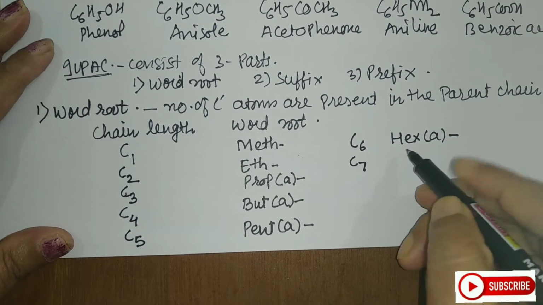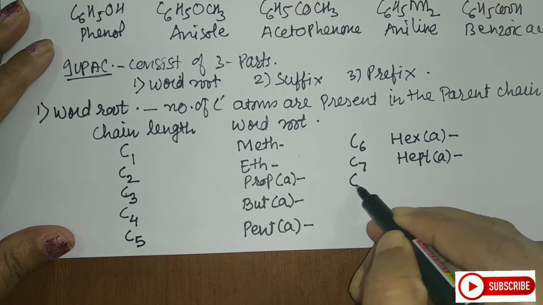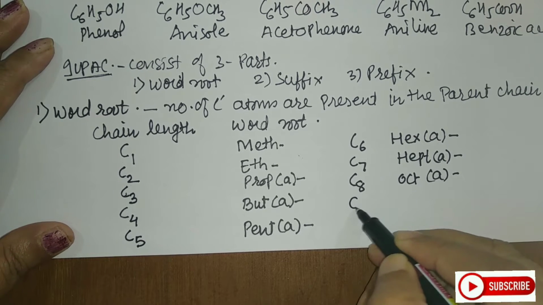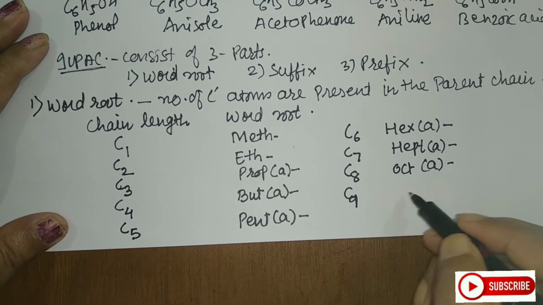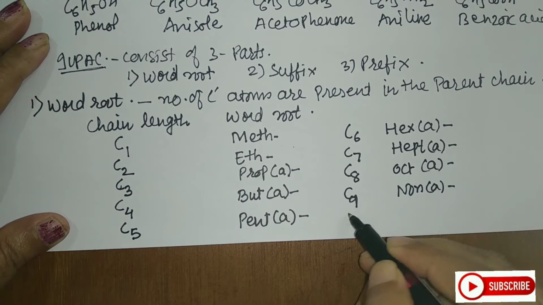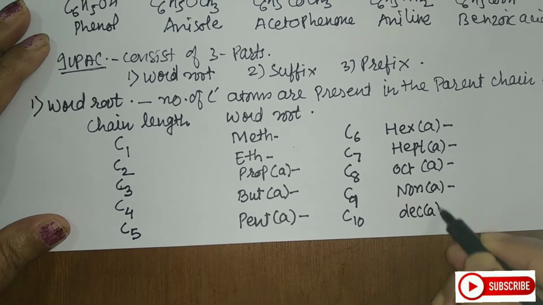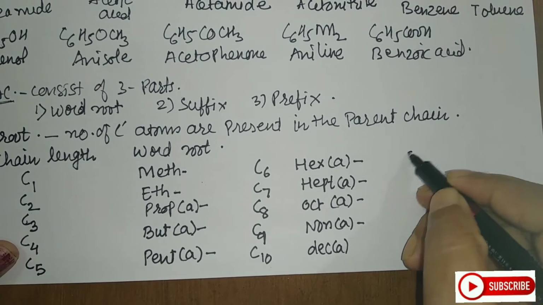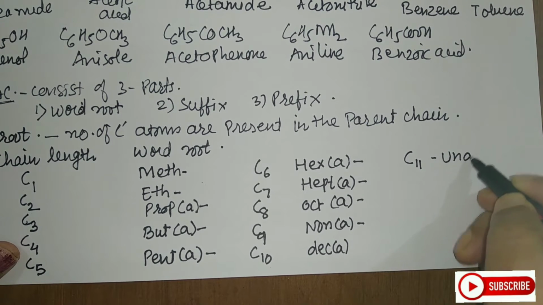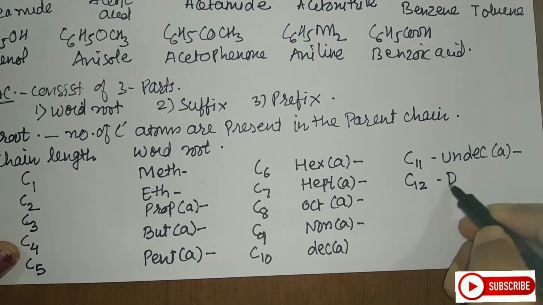C7, you call it as hept. C8, you call it as oct. C9, it is non, N-O-N, non. C10, you call it as dec. If it is C11, you call it as undec. C12, you call it as dodec.